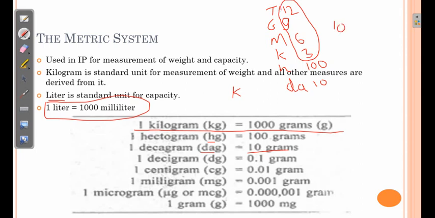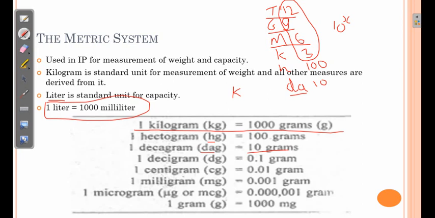10 raised to x. Okay, I am writing over here. So when the suffix deca is there, it implies that the unit needs to be multiplied with 10. Hecta, that is multiplied by 100. Kilo, that is multiplied by 1000, 10 raised to 3. Mega, 10 raised to 6. Giga, 10 raised to 9, and tera, 10 raised to 12. So T, G, Makhada. For remembering this, the trick is T, G, Makhada.